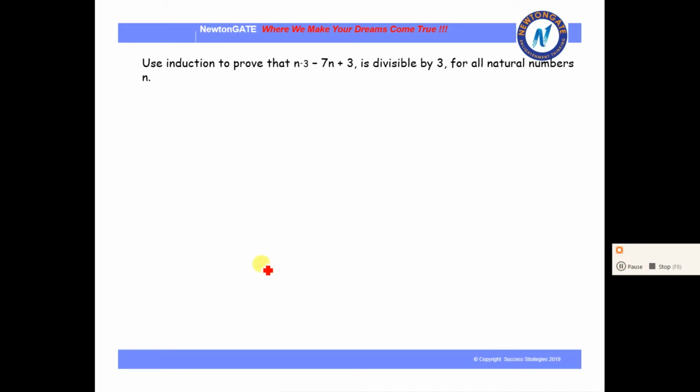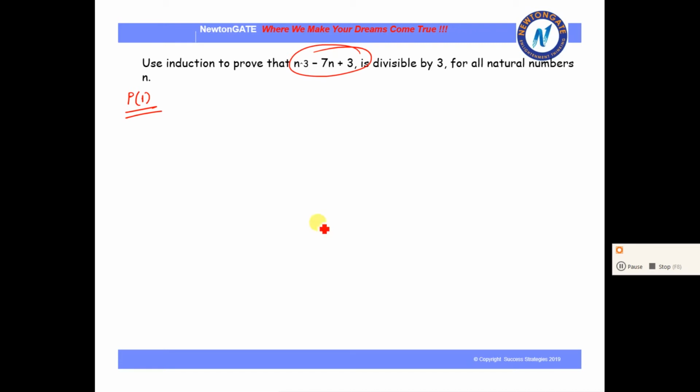So what is given? It is given that n cube minus 7n plus 3 is divisible by 3. First of all, we always start with P1. Let us see if we place n equal to 1 in this expression, whether or not it is divisible by 3.